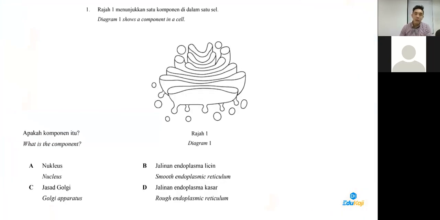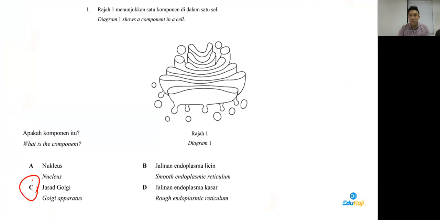So question 1 is from Form 4, Chapter 2. One look, you should know that this is Golgi apparatus. Okay, Golgi apparatus, because you can see that the vesicle is quite obvious. Easy question. So question 1 answer is C.